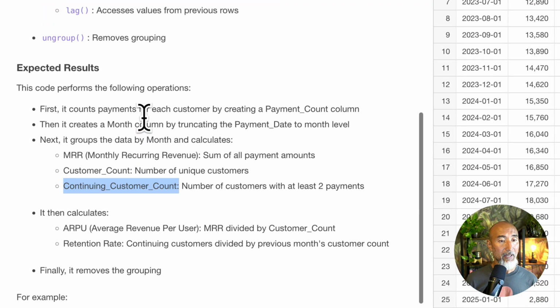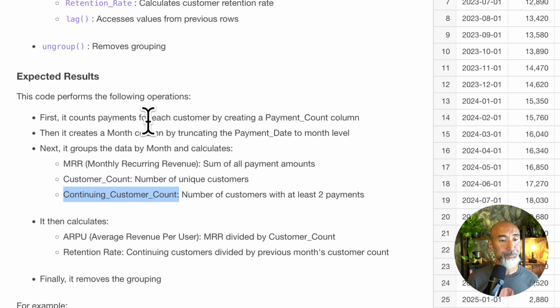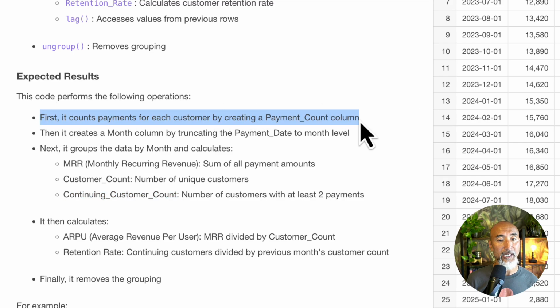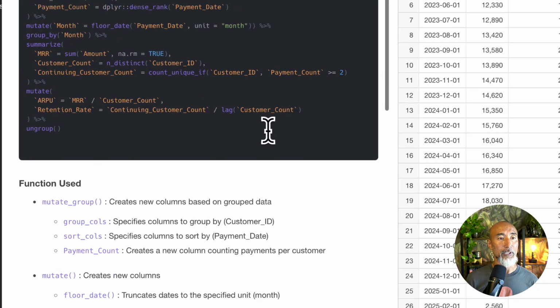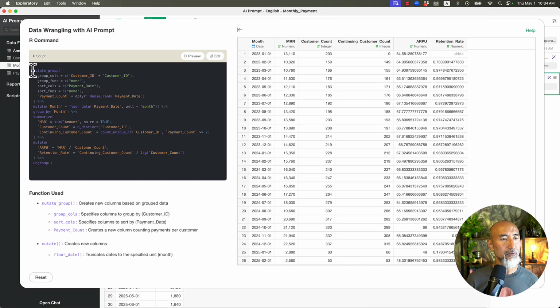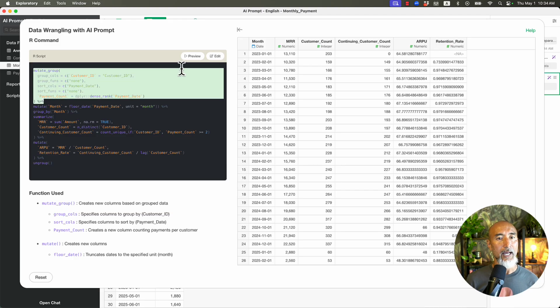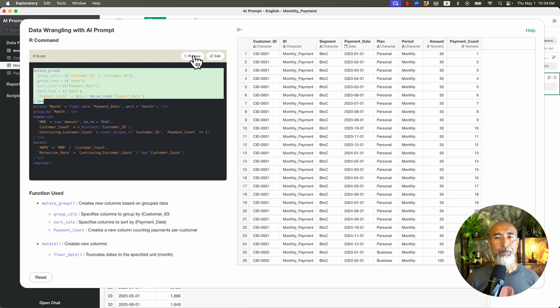So where the payments information is coming from is here. First, it counts payments for each customer by creating the payment count column. So I'm going to partially select this and then click on the preview. In this case, this is actually the original data before aggregating it.